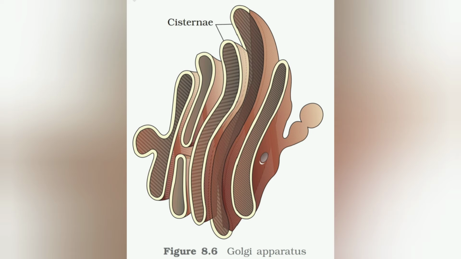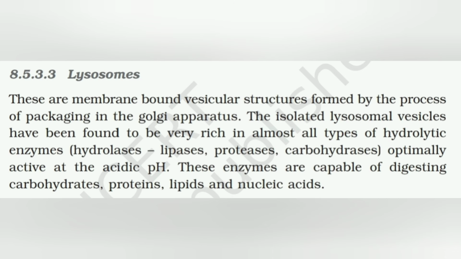Here is the figure representing the Golgi apparatus. Each tubular structure is known as cisternae. The concave side is known as trans face, while the convex side is known as cis face. We can see the vesicles releasing with the protein packaged inside them towards the concave, that is trans face.